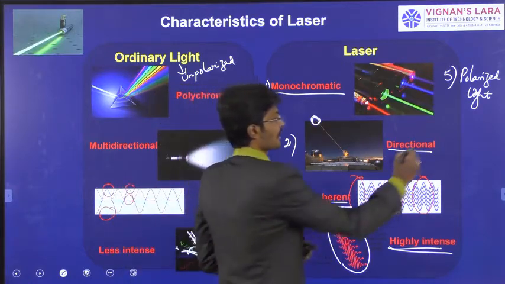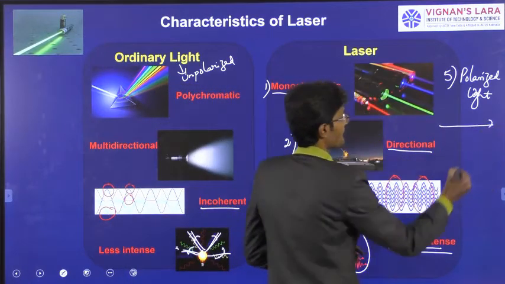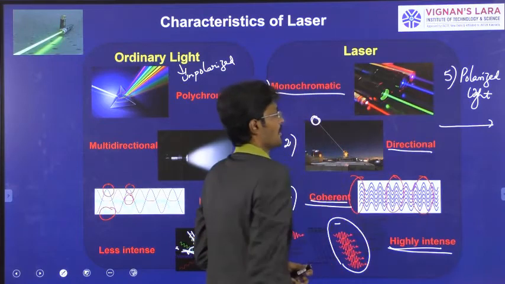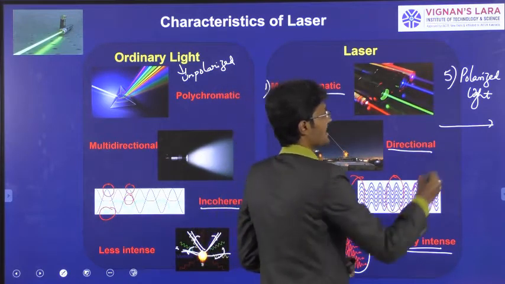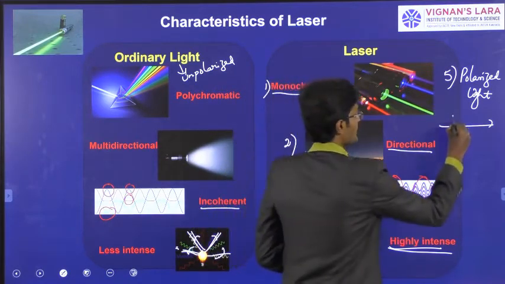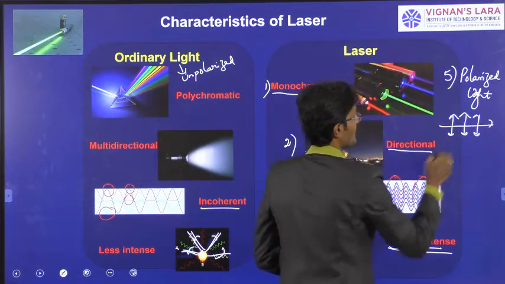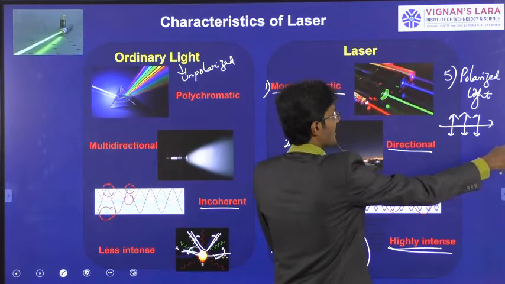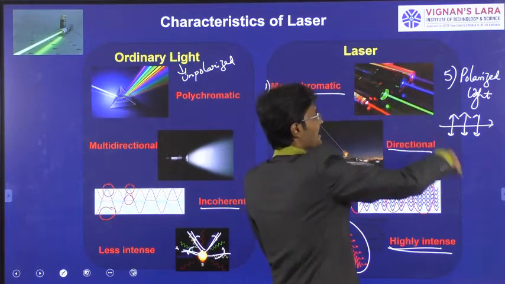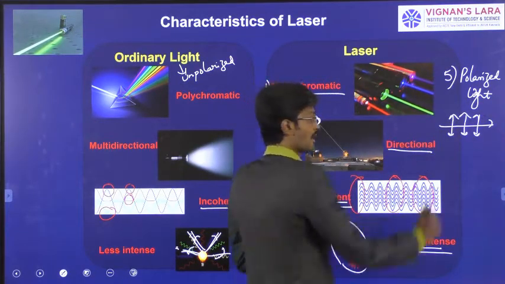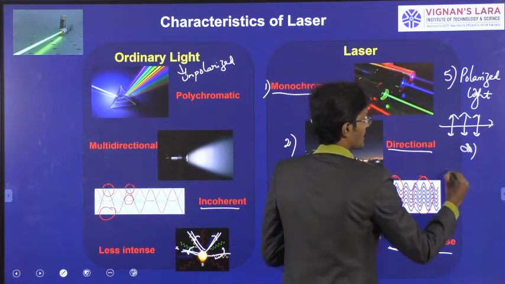You can see this horizontal arrow represents the direction of propagation of light. It has vibration of particles only in one direction. That means light propagates in the x-axis direction and vibration of particles will be in the y-axis direction, or else like this.